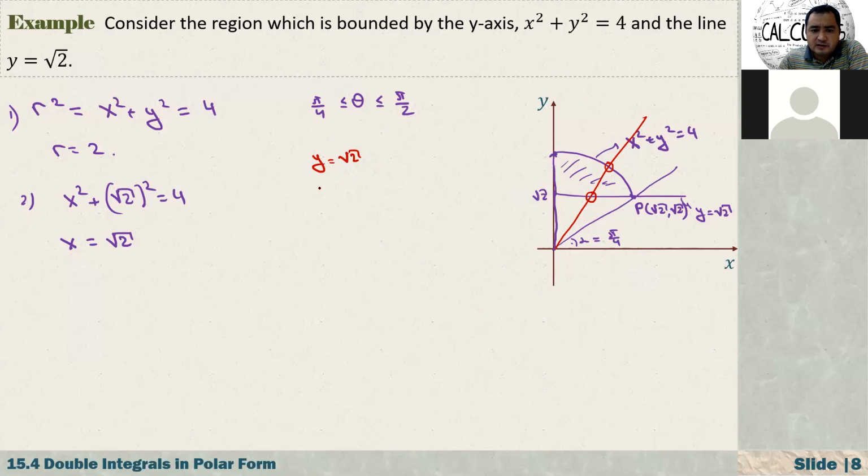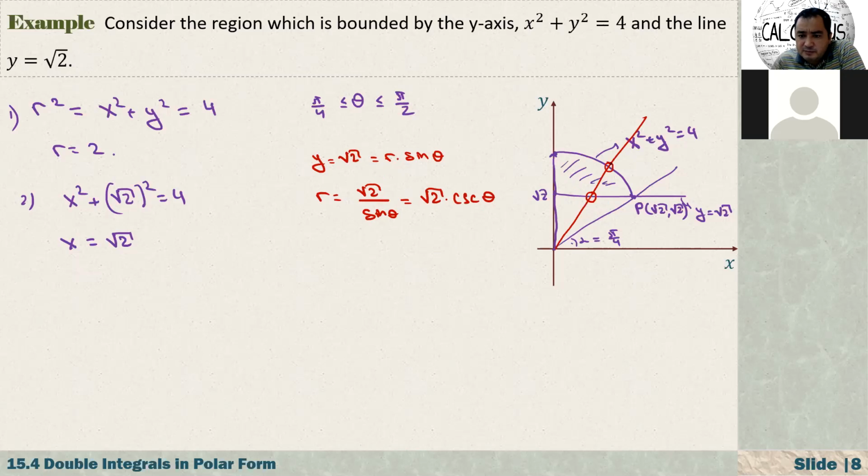And we know that y is equal to r times sine of theta. So what is r from here? r is equal to square root of 2 over sine of theta, because when theta changes, r also changes. That's equal to square root of 2 times cosecant of theta.